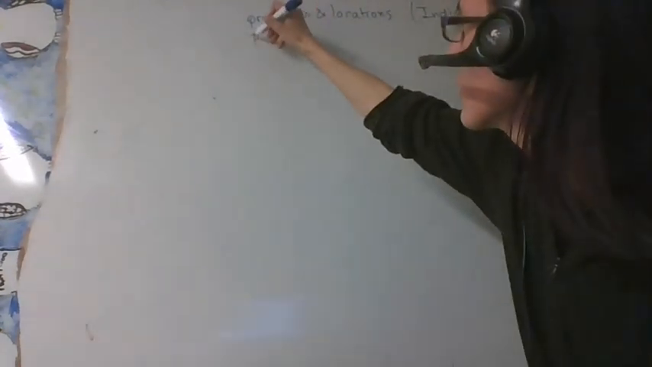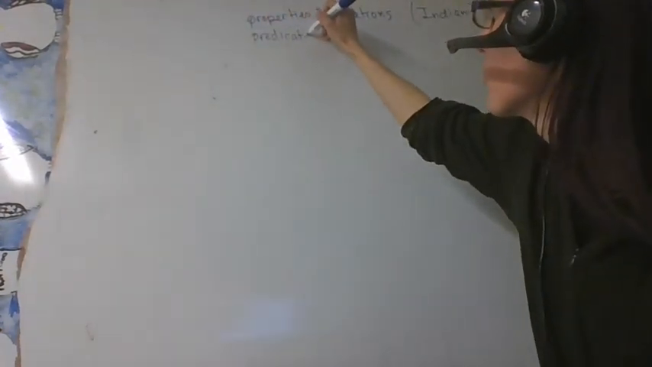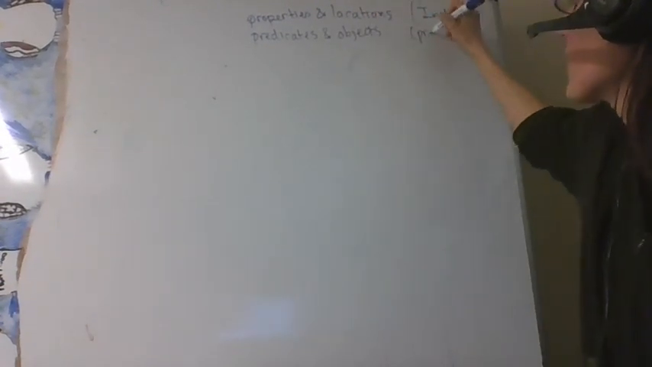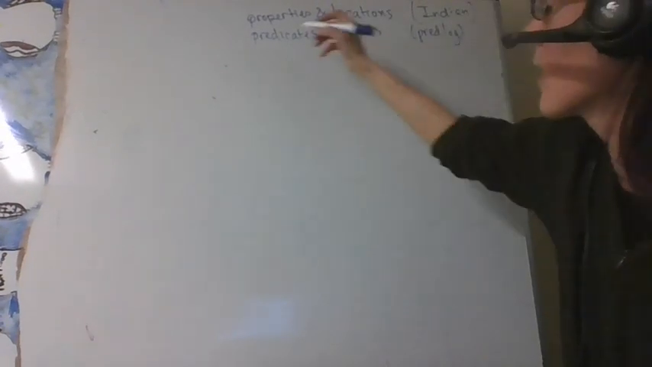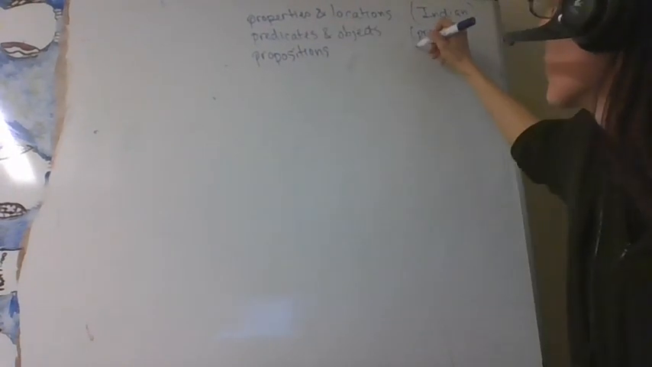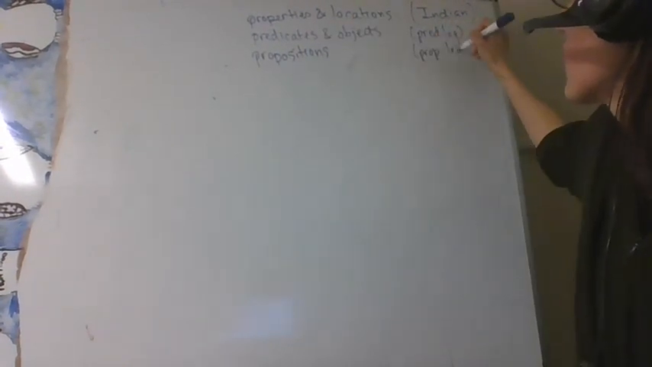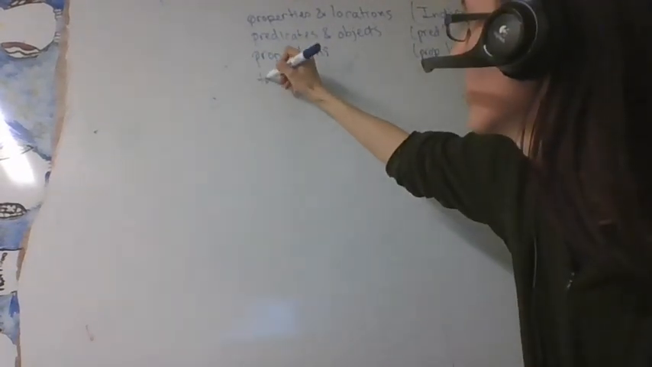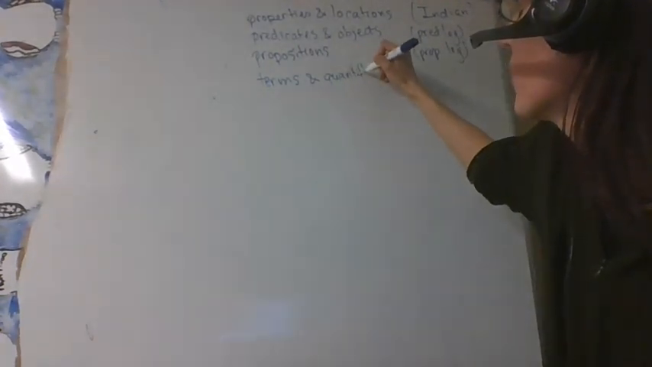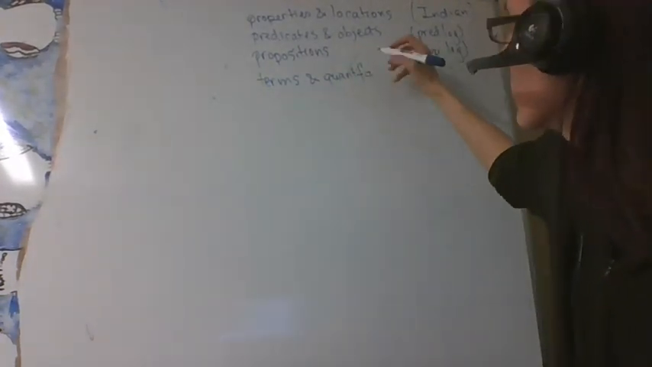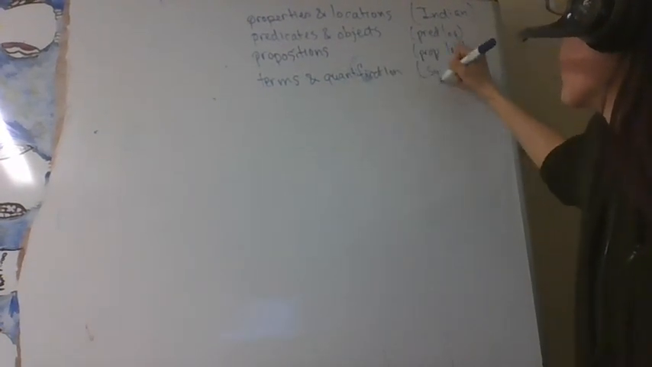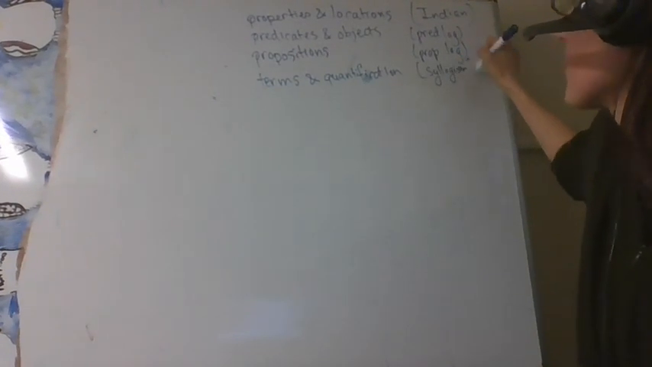We can contrast this with predicates and objects, which are the building blocks of predicate logic. And we can contrast this with propositions, the building blocks of propositional logic, and terms and quantification, which are the building blocks of the syllogism.